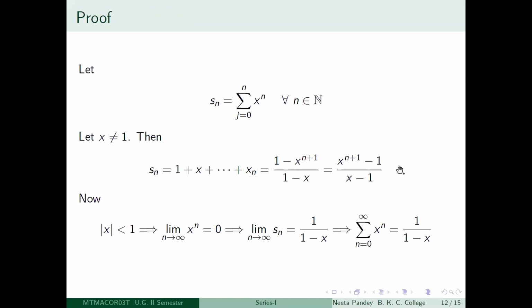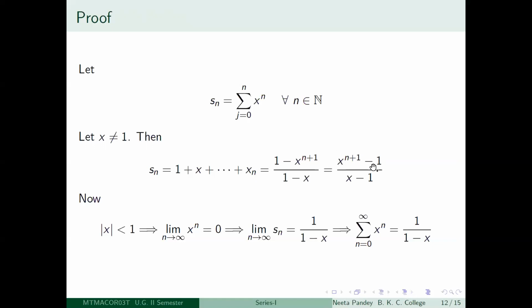If you like, you can look at the other form, where the denominator is positive. This is easier, because the denominator is now a positive constant, since you have fixed x greater than 1, and it is easier to talk about where the sequence will diverge. In the numerator, x to the power n is diverging to infinity if x is greater than 1.